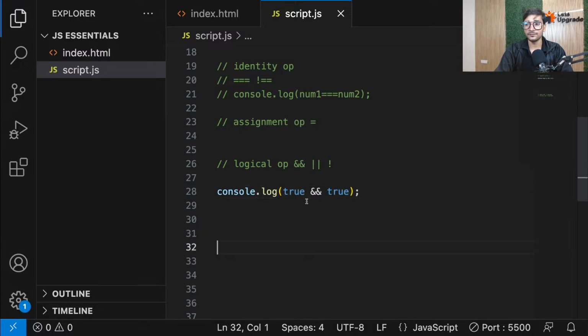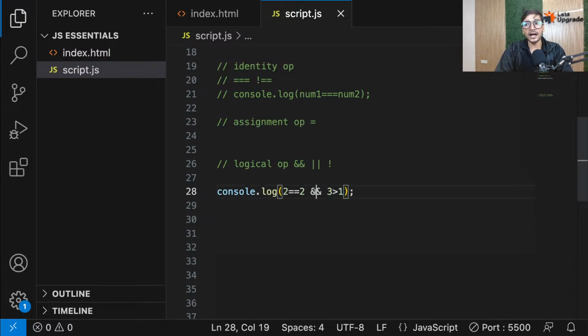For example, like this, 2 equal to 2. And here I put 3 greater than 1. Now guys, tell me, is this operation correct? Yes. 2 equal to 2, that relational operator is correct, so it will give me true. And this operation will also give me true. So this operation is true and this operation is also true.